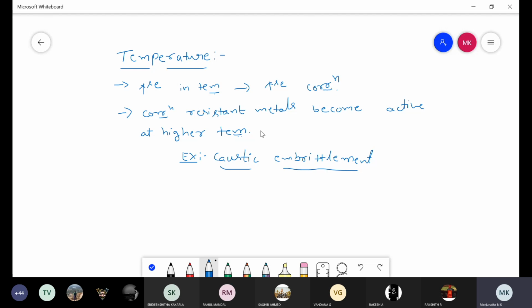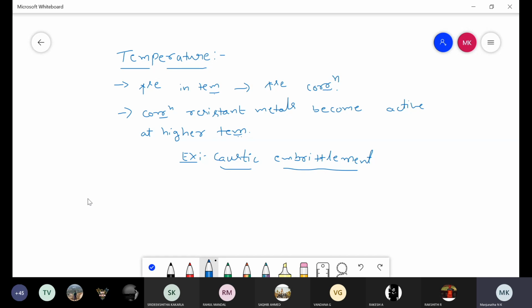For example, caustic embrittlement, the corrosion observed in a mild steel boiler. The steel boiler we use for boiling of water generally, in that the steel metal undergoes corrosion at higher temperature after a long time. So therefore, with an increase in temperature, there is an increase in rate of corrosion.